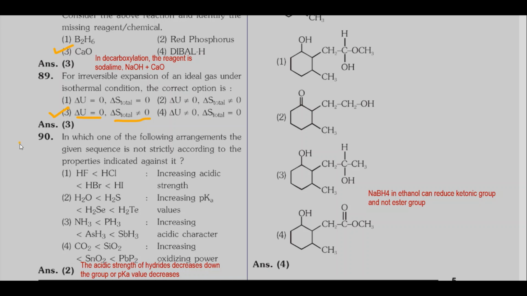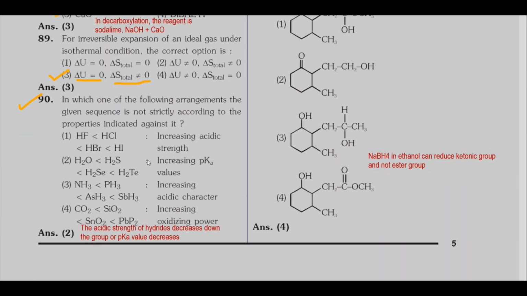Coming to question 90. In which of the following arrangements the given sequence is not strictly according to the properties indicated against it? Here, when you go through these options, you find in option 2, the sequence given is incorrect. See, H2O less than H2S, less than H2Se, H2Te.